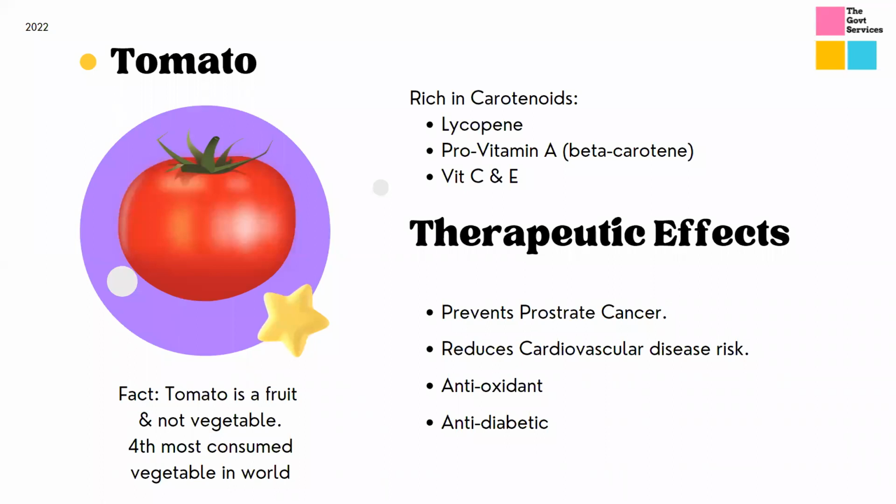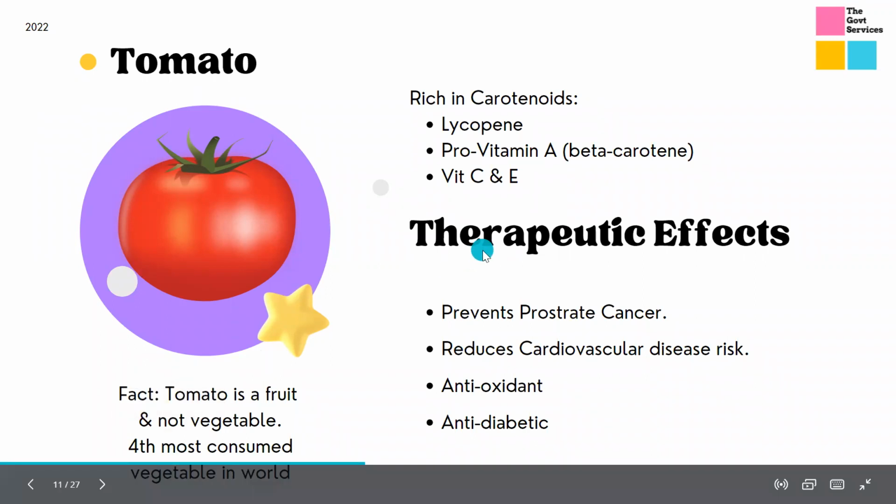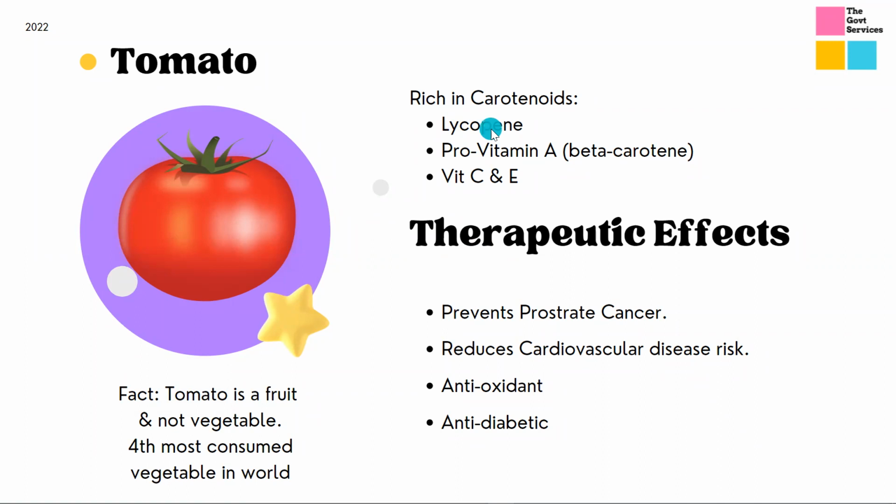So now coming to the next functional food, tomato. Here are two facts about tomatoes. Tomatoes are a fruit, and not a vegetable, and it's the fourth most consumed fruit in the world. Sorry, I have mentioned vegetable here. It's a fruit, right? Tomato is a fruit. So it's the fourth most consumed fruit in our diet. If you see, tomatoes are rich in these three compounds, that is lycopenes.